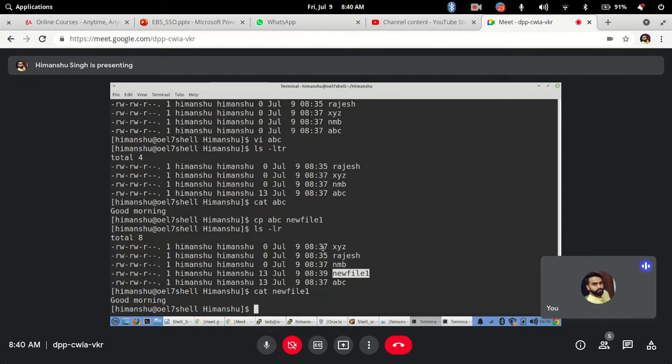Now what we are seeing here is the timestamp. See, whenever you do copy, timestamp is going to change. See, this file was 8:37, this file is at 8:39, so there is a change in timestamp.